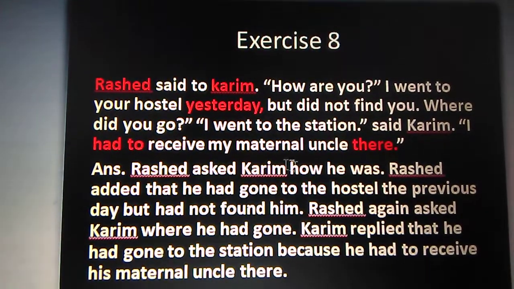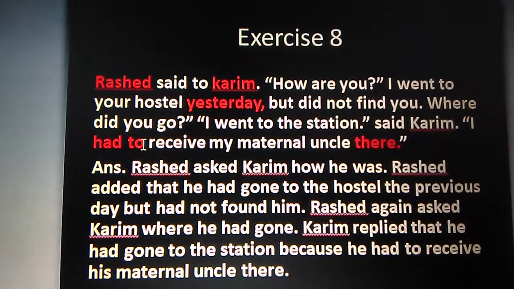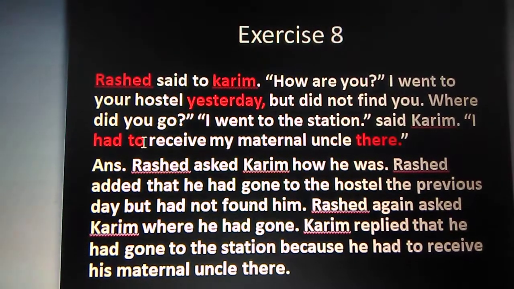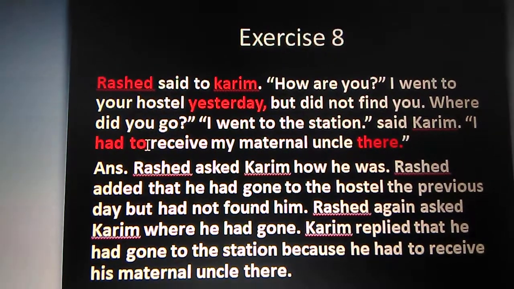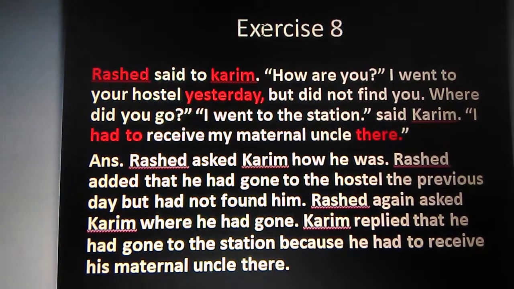I had to receive my maternal uncle there. Here "had to" will not change. If we get "must", then we'll write "had to". But if we get "had to", there will be no change. We'll write "had to" as "had to". Okay, so now let's go for changing.